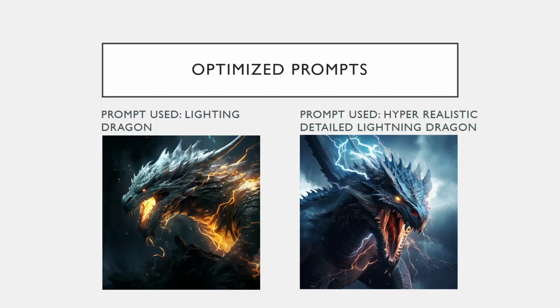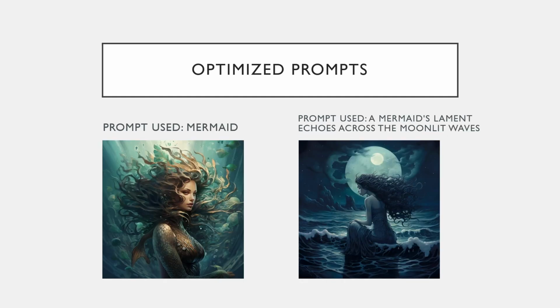And this is an example of how a lightning dragon becomes better when I use the words hyper realistic and detailed, as we can clearly see that the lightning dragon in the original prompt was pretty nice, but the hyper realistic and detailed one had way more weight and definition to it, which the original one did not have. This is the final one, which I also used ChatGPT to demonstrate. Even though the mermaid image is nice, the ChatGPT enhanced one is on another level.